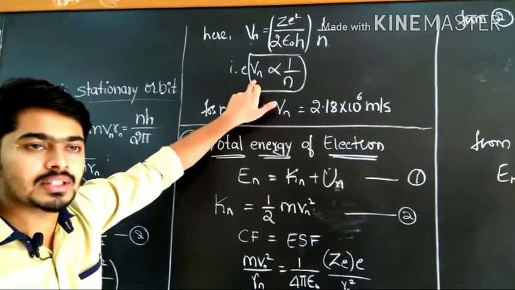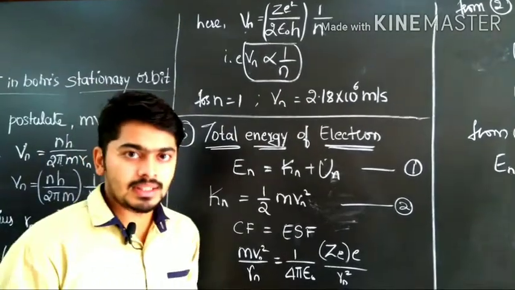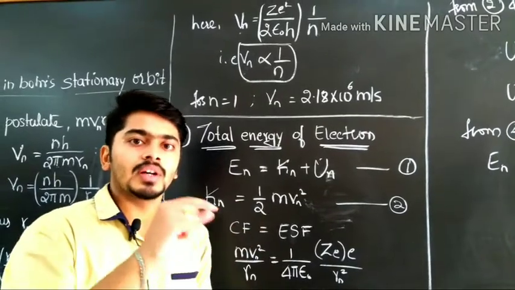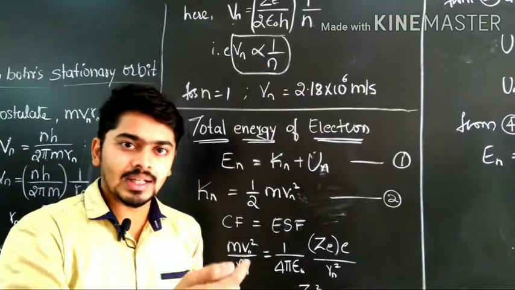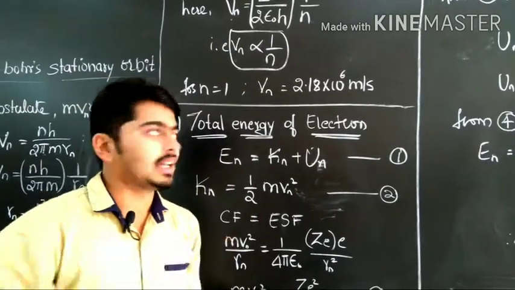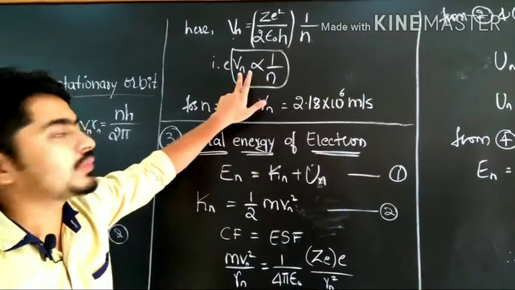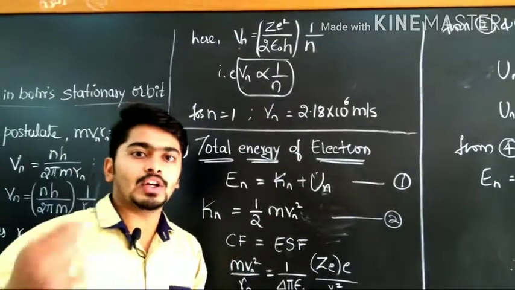Velocity of electrons is inversely proportional to the number of orbits, which means as you go on increasing the number of orbits, the velocity of electrons in the higher orbitals will be less compared to the innermost electrons, because the distance varies. From this inversely proportional equation, the velocity goes on reducing as you move to the higher orbits.